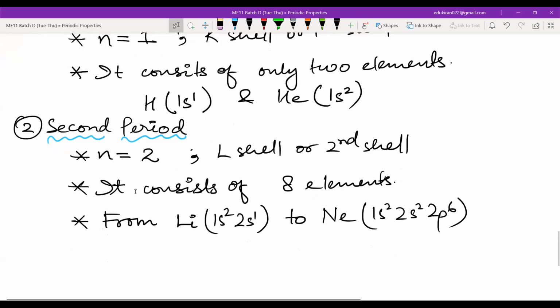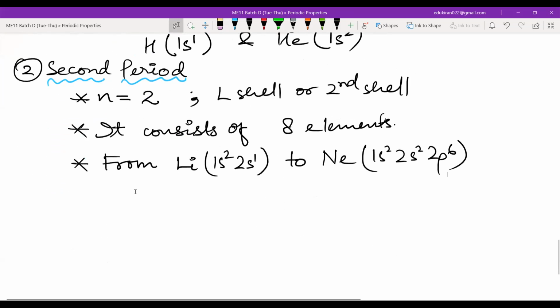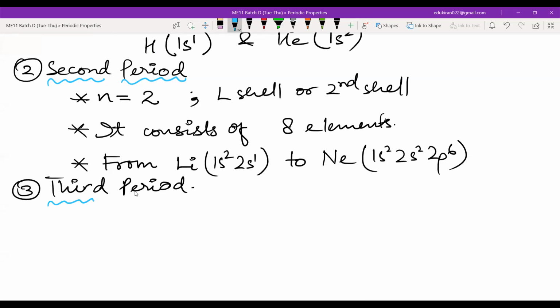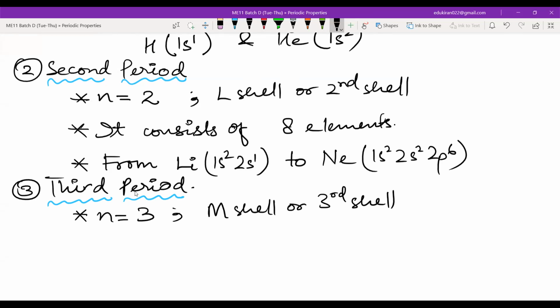Now, can I scroll down from the first period? All of you have written the first period? Yes, sir. Okay. Now you have the third period. This is descriptive chemistry. I am not teaching you anything that you have to basically understand. I'm just describing the periodic table. In the third period, n will be equal to 3. This will be the M shell or third shell. The valence shell here will be the third shell, whereas in the previous period it was the second shell.